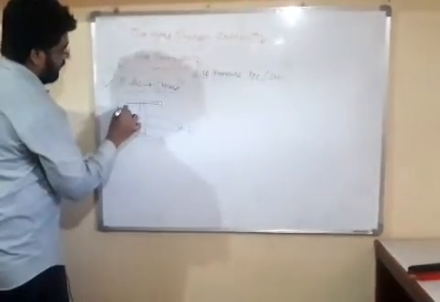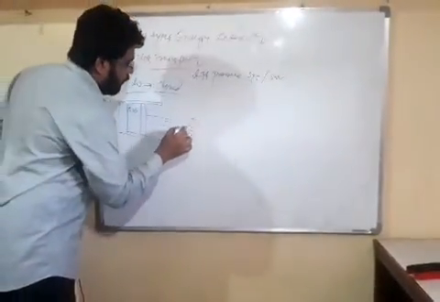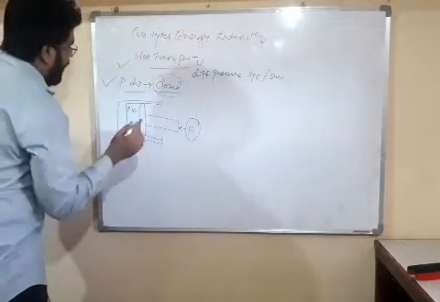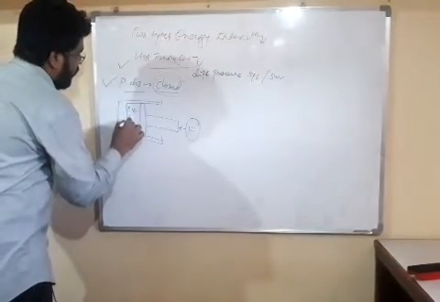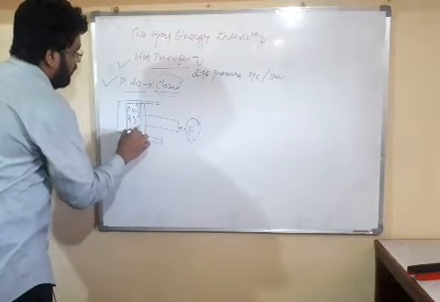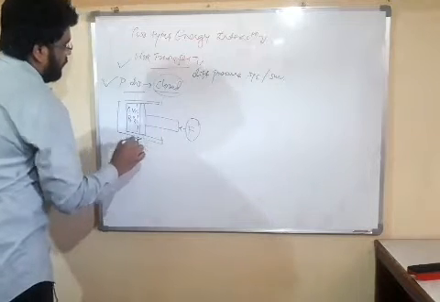It has pressure P1, volume V1. Now we are applying F amount of force on our piston, and its final condition is pressure P2, volume V2. And there is a change in position of piston of dx amount.